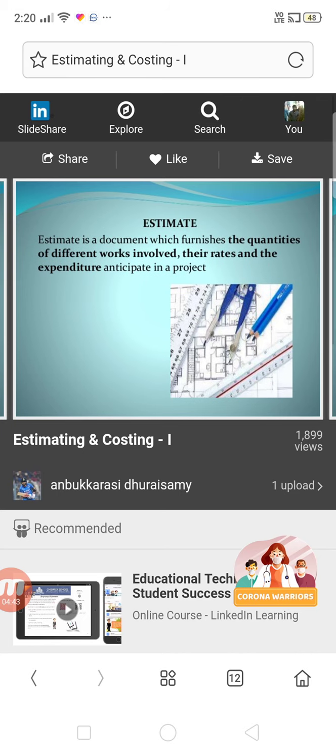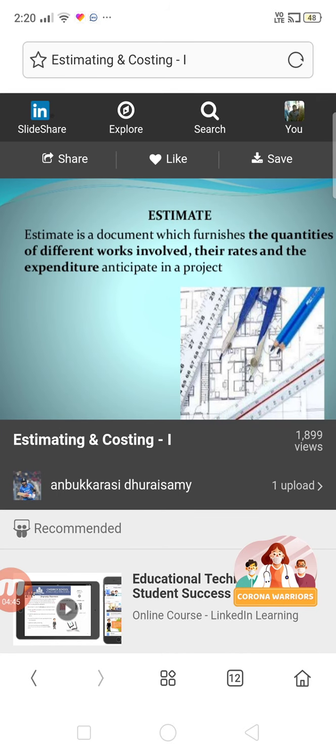Now moving on to our next slide: what is an estimate? As I told you, estimation is nothing but to know the probable cost of the construction beforehand.